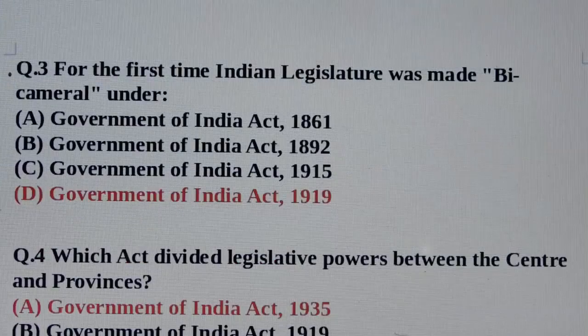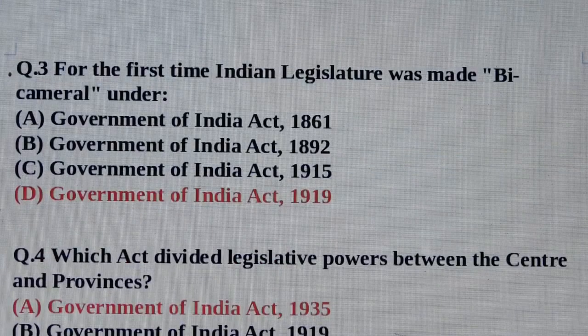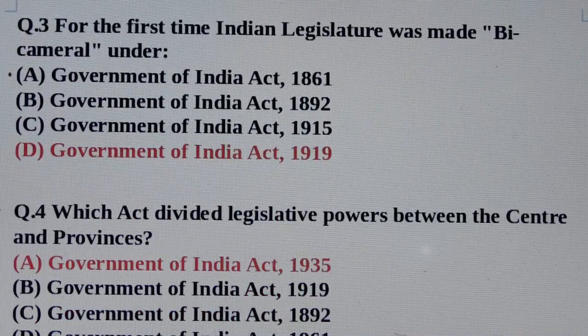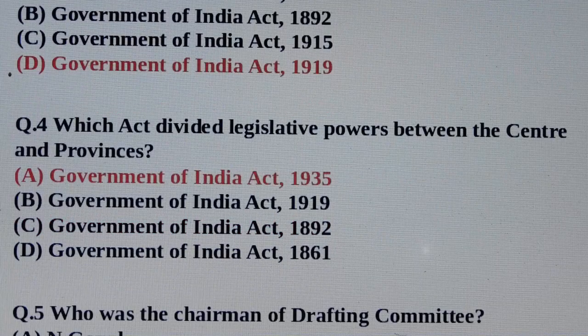Question number 3. For the first time, Indian legislature was made bicameral under. Answer is option number D, Government of India Act 1919. Question number 4. Which act divided legislative powers between the center and provinces? Answer is option number A, Government of India Act 1935.